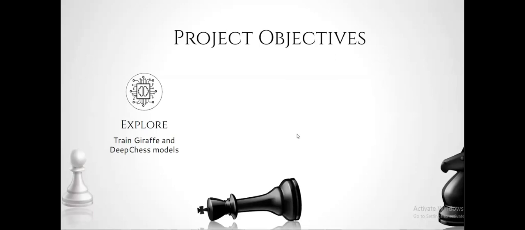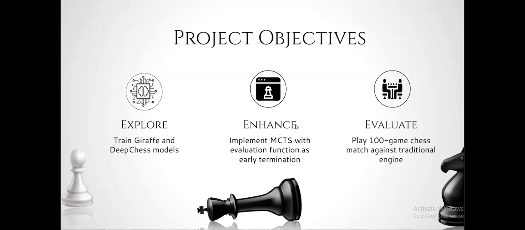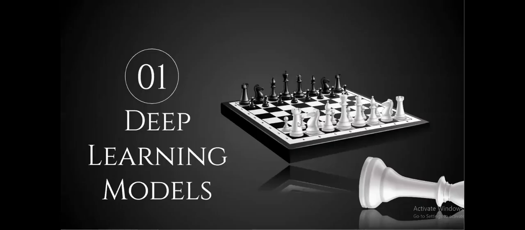Hence, the objectives of this project were set out to be threefold. First was to explore: to train the Giraffe and Deep Chess deep learning based models and get the best possible accuracy on a large enough data set. Second was to enhance. We implemented the Monte Carlo tree search after the positions have been evaluated with the evaluation function as early termination instead of going all the way with our MCTS. And lastly was to evaluate: to play a 100-game chess match from our engine against a traditional engine, just like the authors of Google's AlphaZero did when they first came out with AlphaZero.